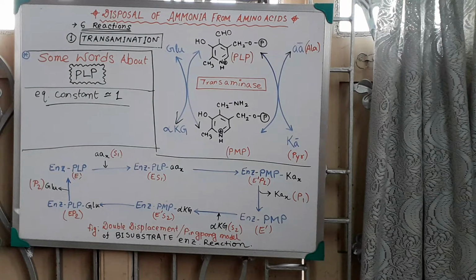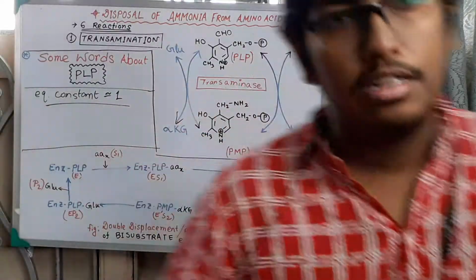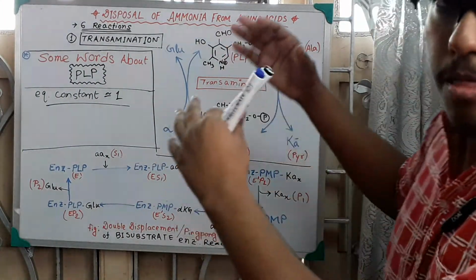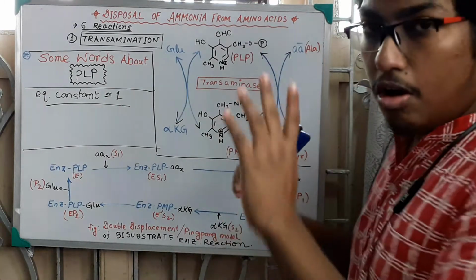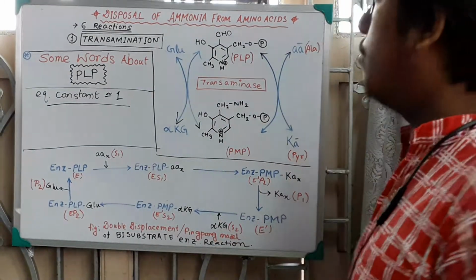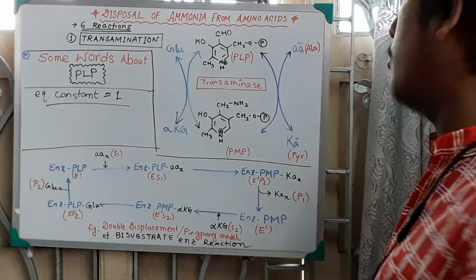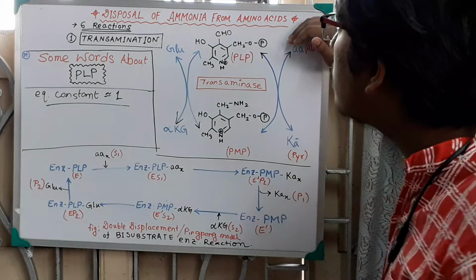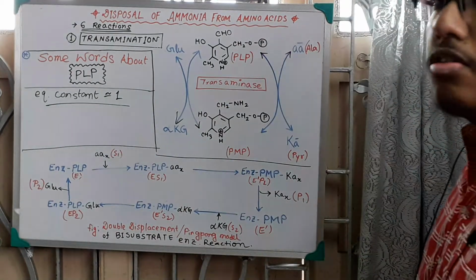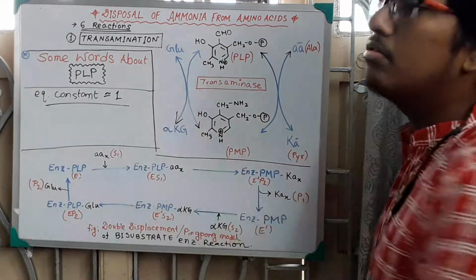Now in which direction will the reaction occur? It obviously depends on the concentration of the substrates. If the amino acid concentration and alpha ketoglutarate concentration are high, then amino acid will be converted into keto acid and alpha ketoglutarate to glutamate.